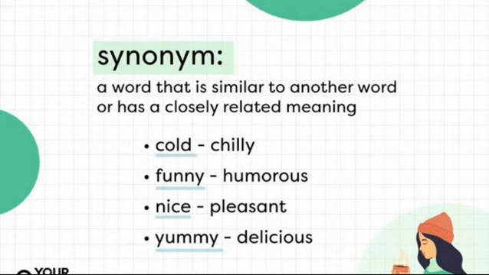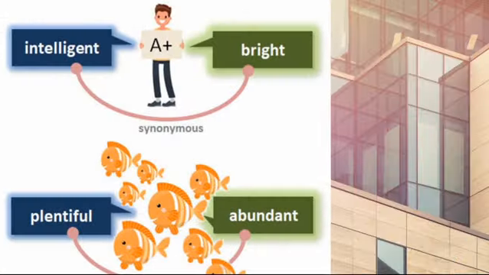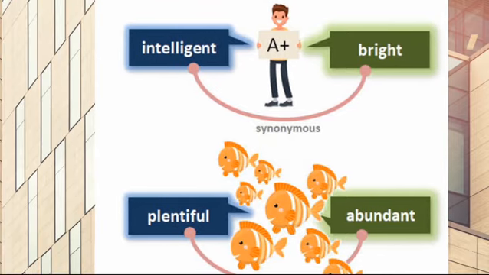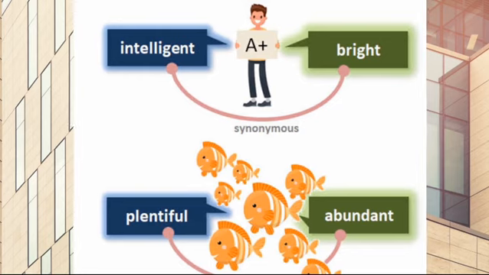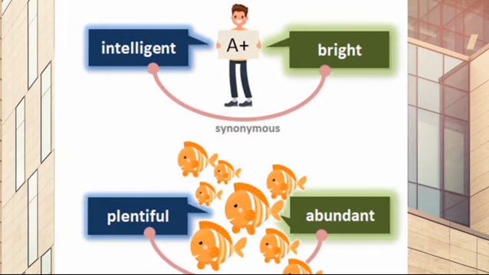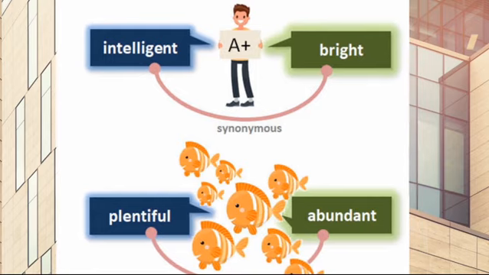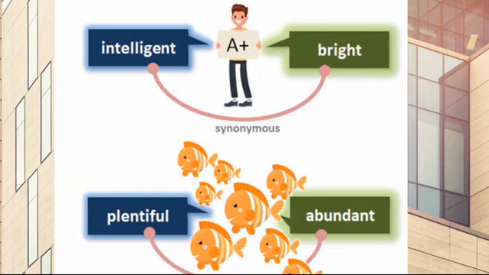Example, we have cold. The synonym of cold is chilly. The synonym of funny is humorous. The synonym of nice is pleasant. The synonym of yummy is delicious. Synonym of fearful is timid. Synonym for quick is fast. Synonym for brave is what? Fearless. More examples of synonyms include intelligent, bright. Plentiful is synonymous to abundance. Adore is synonymous to admire.